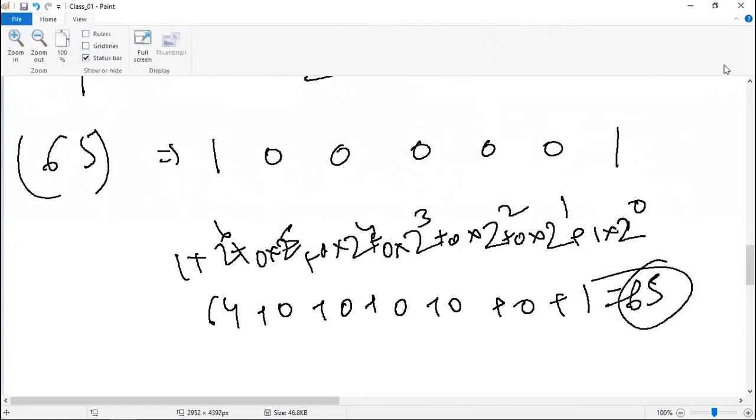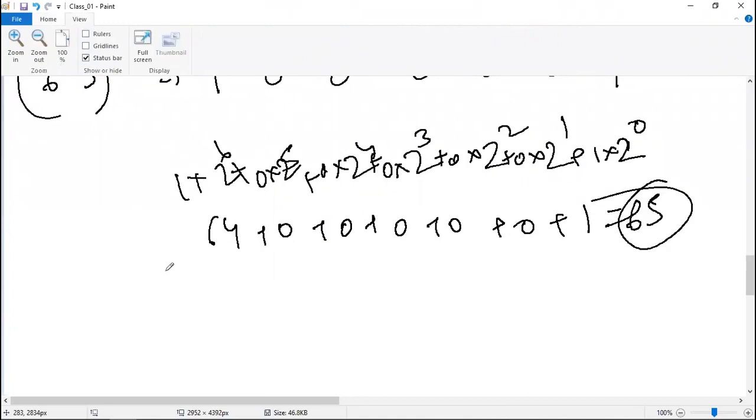Now let's say I ask you to write 10 plus 20, and I ask you to write this code in the binary format. How will you write this? You will convert this 10 into binary, this 20 into binary. Then this plus also gets converted into binary.